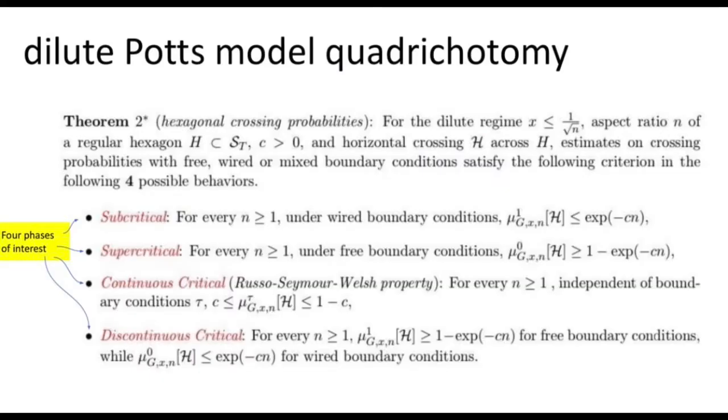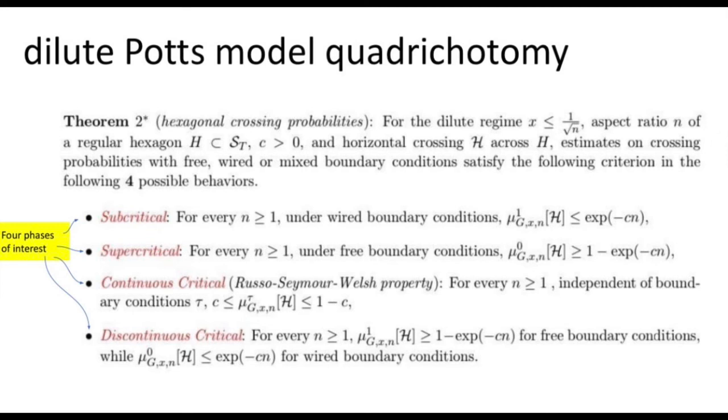And the dilute Potts model satisfies the following quadrichotomy. We have 4 phases of interest for the model. We have the subcritical, supercritical, continuous critical, and discontinuous critical phases. In the subcritical phase, we know that even if we look at the high temperature spin measure under wired boundary conditions, which realistically would make the prospects of a horizontal crossing event occurring the most likely, this probability decays exponentially fast. Whereas in the supercritical phase, under free boundary conditions, the horizontal crossing probability is bounded below by 1 minus an exponential.